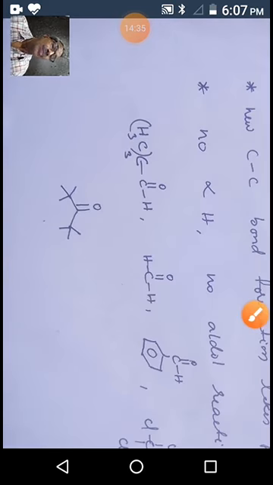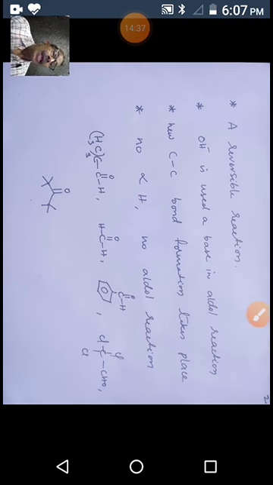So what we learned is that for the aldol condensation reaction to occur, there should be alpha hydrogens in the substrate. And one more thing, a base, OH minus, should be present. In the presence of base only, this reaction occurs.